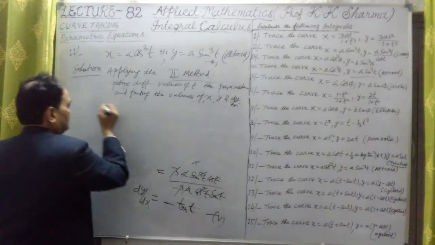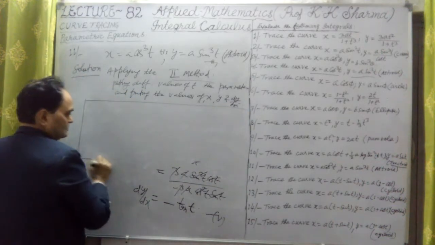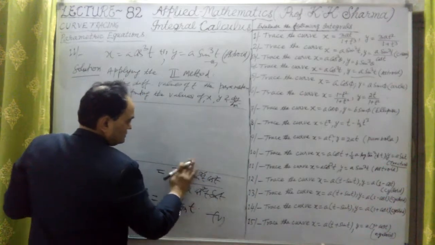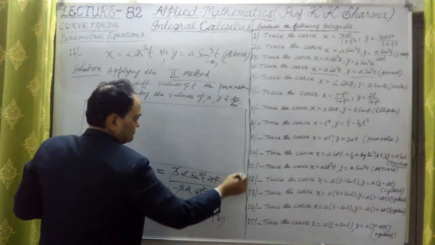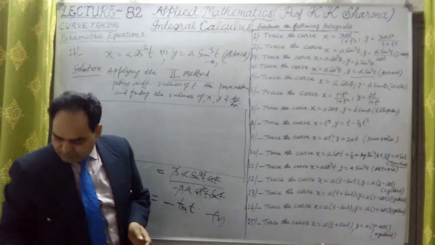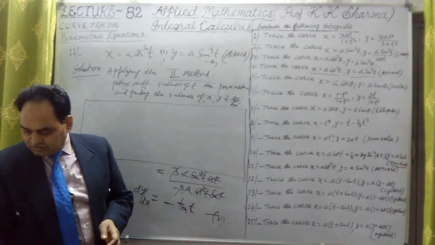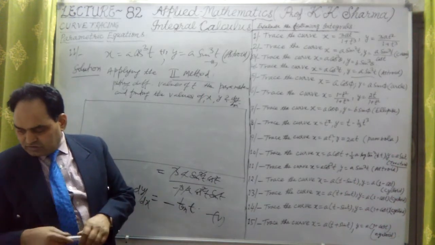Let me frame the table. In this table we will find out different values for the parametric values. Here the parametric values are, let me